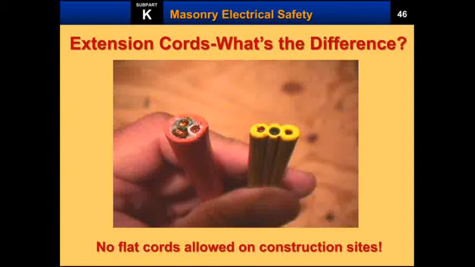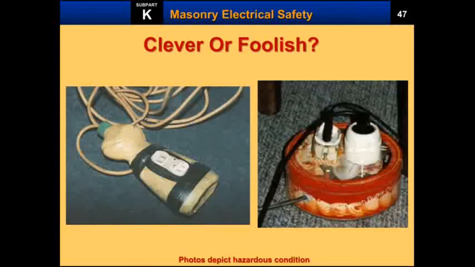Extension cords, what is the difference? No flat cords allowed on construction sites. That means extension cords can be flat cords. If you see, the yellow one is a flat cord and the red one is a round cord. So whenever we use extension cords, we should use a round one, and construction sites should not use flat cords.